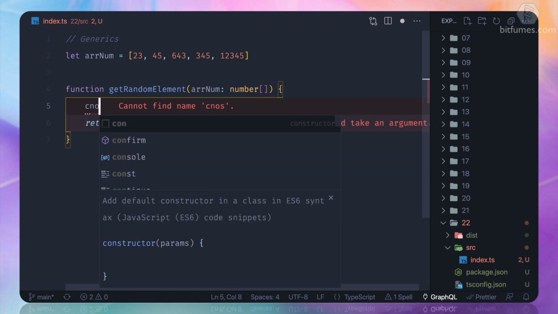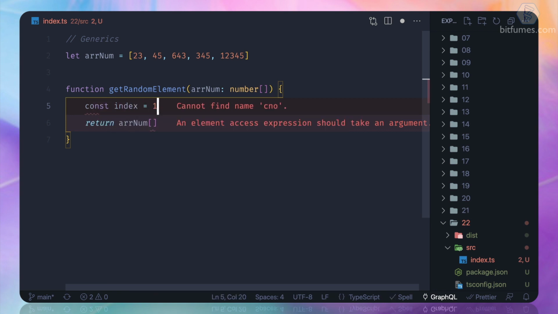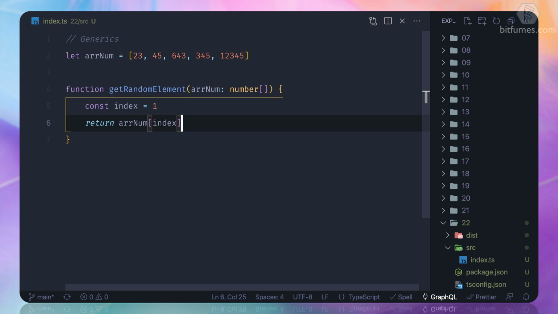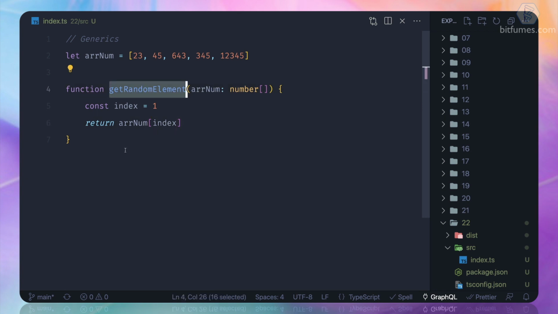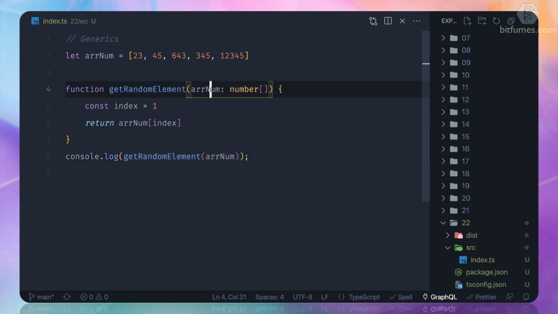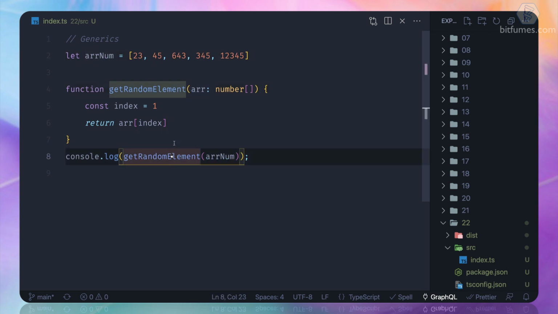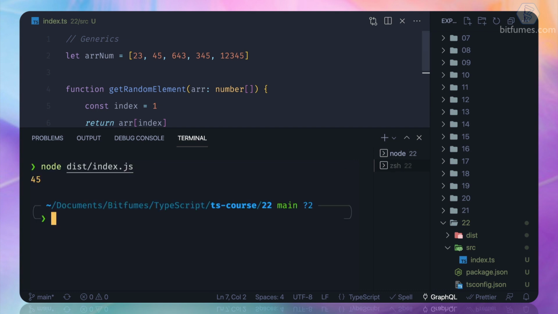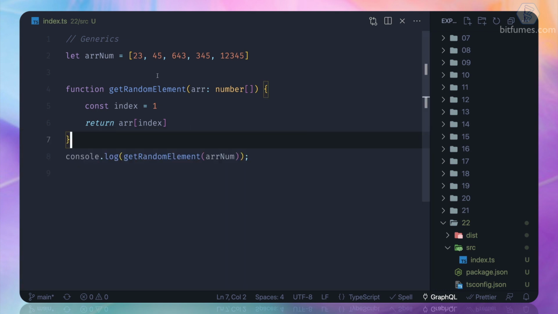So just saying that index is 1. Let's see what's going to happen if I log this with the array num we have. Why don't we call it just arr, not array num, so that we can differentiate between the variable we have created and the argument we are going to pass. Now let's run this and see the result. We are getting 45 because the first element is always 45, but this index should be randomized.